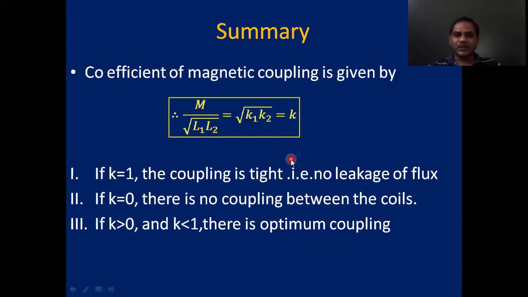Here we have to notice 3 points. When K equal to 1, we say that coupling is tight, then no leakage of flux. The flux forming around the primary coil totally links with the secondary coil. When K equal to 0, we say that no coupling between the coils, then even a single magnetic line of force forming around the primary coil doesn't intersect the secondary coil. If K value lies between 0 and 1, we say that the coupling between the coils is optimum. So here only some part of magnetic flux will link with the secondary coil. Okay, thank you.